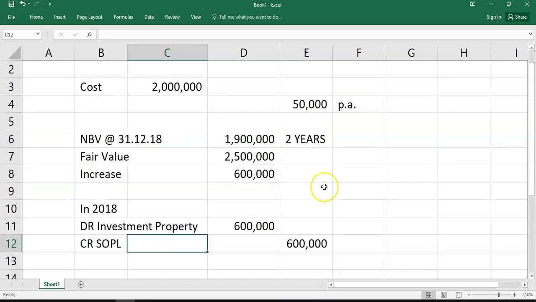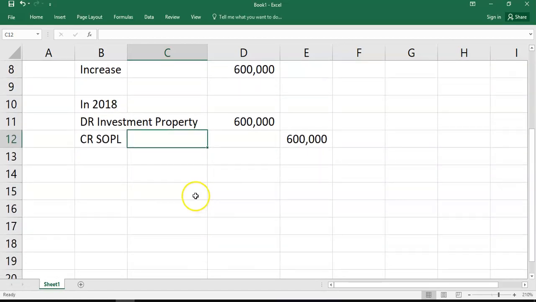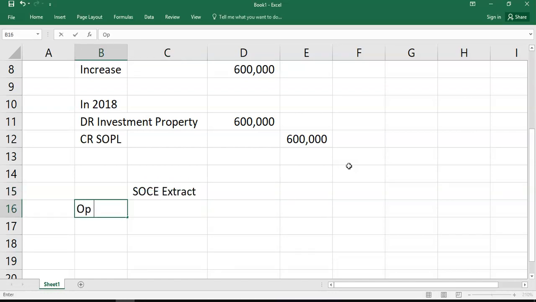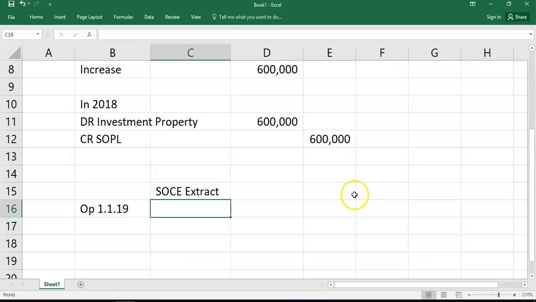Because you're saying if we went back and changed last year, like IAS 8 says, our profits would be 600,000 bigger, and your profit falls into your retained earnings. So your statement of changes in equity would look like this. Statement of changes in equity extract: it would look like your opening balance, 1st of the 1st, 19, would be, as we are told already, 2.8 million.